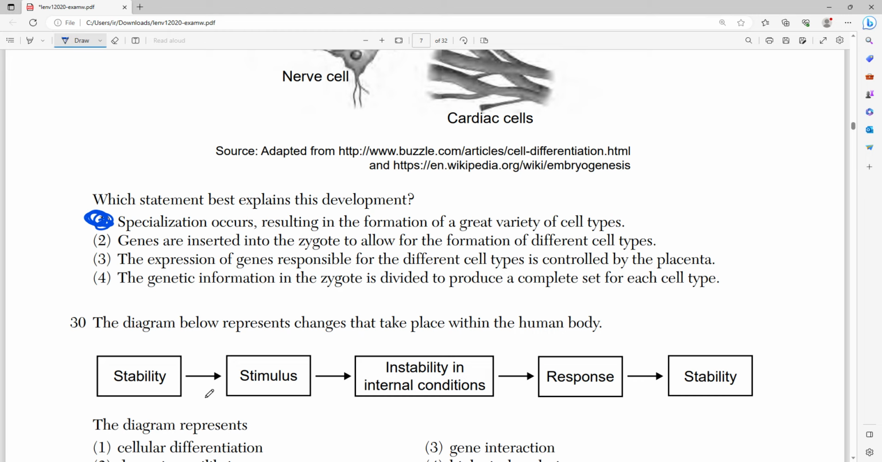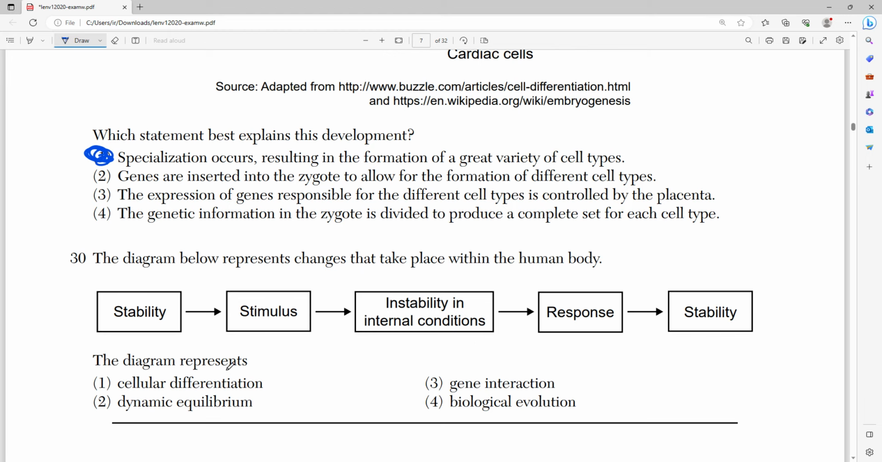So number 30 says the diagram below represents change that takes place within the human body. So we go stability, stimulus, instability, and internal conditions, response, stability. This represents, of course, dynamic equilibrium, because we're going from a point of stability to a point of stability. What we're trying to do is keep everything balanced, keep everything stable in response to a stimulus. So for example, if it's really hot in my room, I'm gonna start sweating